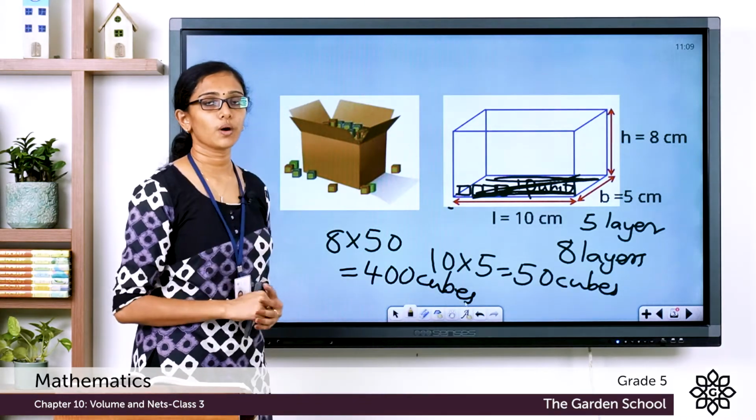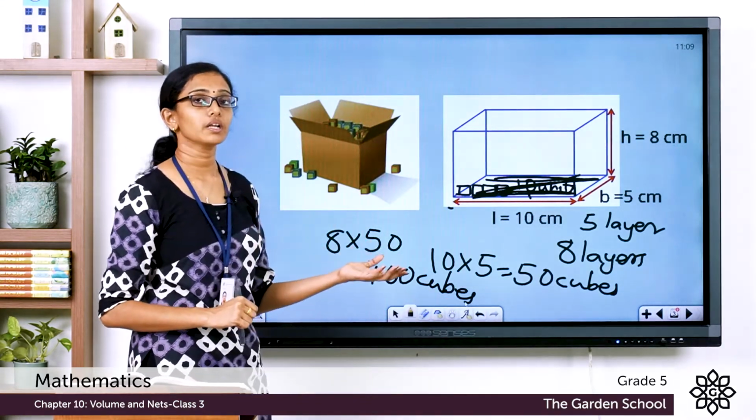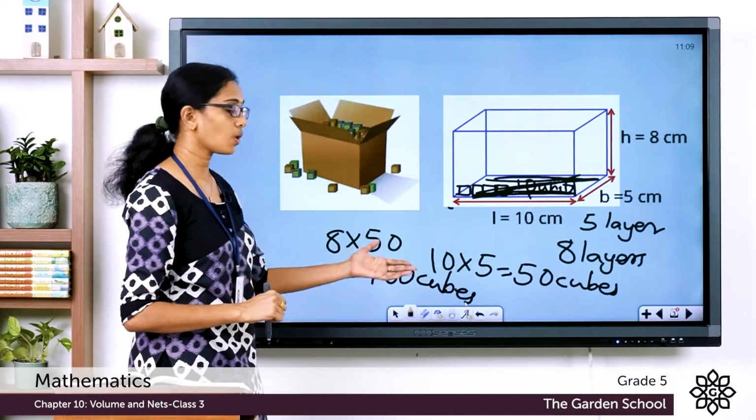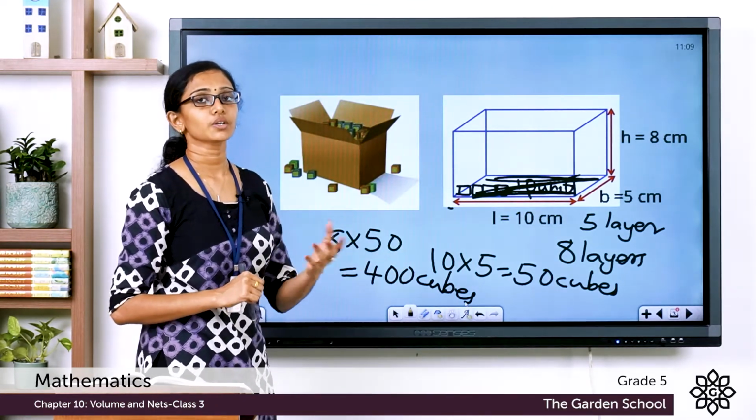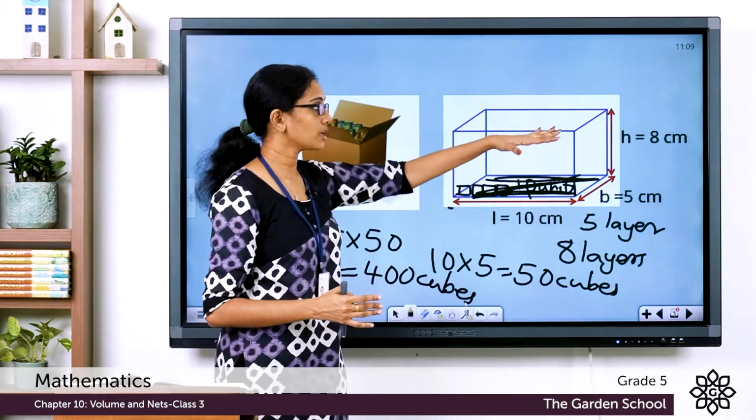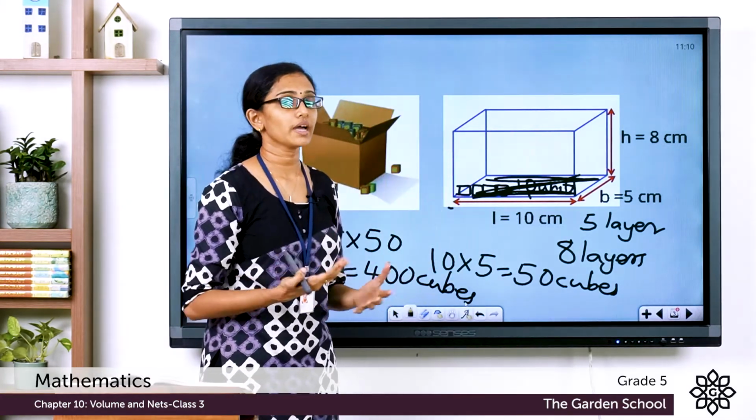And what is the volume of 1 cube? 1 cube has a volume of 1 cubic unit, and hence 400 cubes will be 400 into 1, or 400 cubic units, which will be the volume of this box. So what did we actually do?